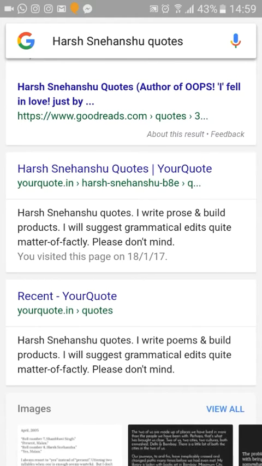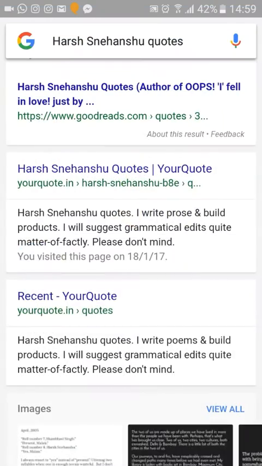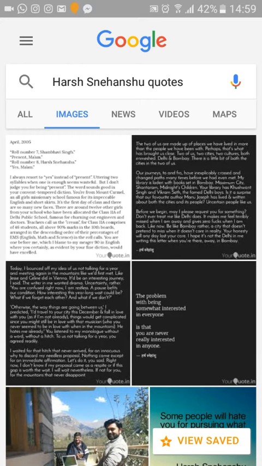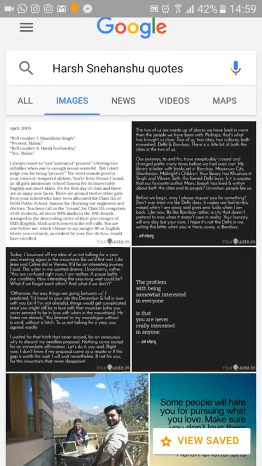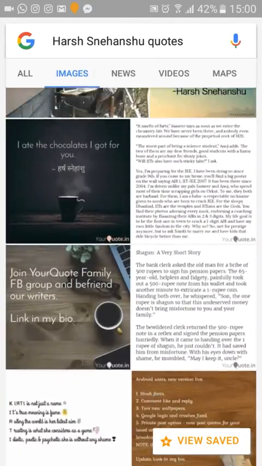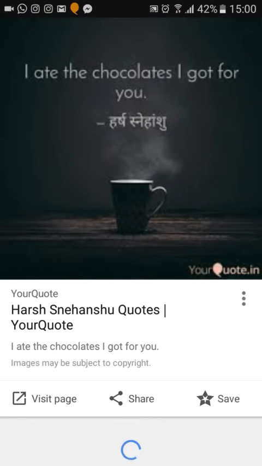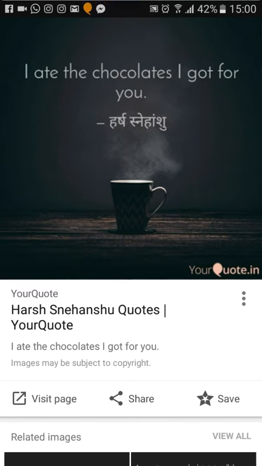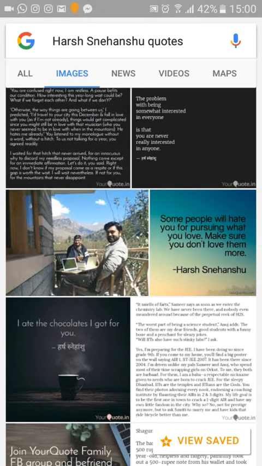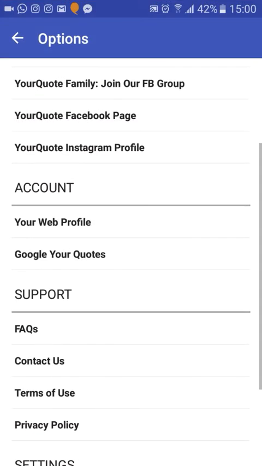So you see Harshanshu quotes, your quote is on top, and so is on the images side. So all these are my quotes which are visible on the Google platform as well. So this is one of the benefits of using YourQuote, because if you use YourQuote, everything that you write is Google searchable, which helps you in claiming credit for something that you have written, and nobody can plagiarize. Even if they do, it's very easy to search back who wrote it originally. So this was a brief review of YourQuote.